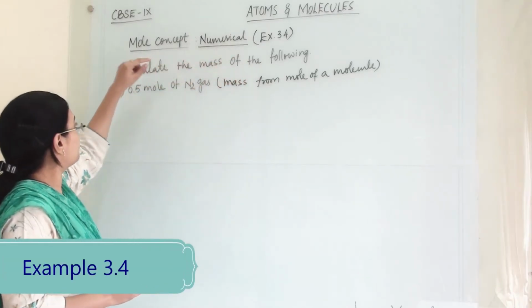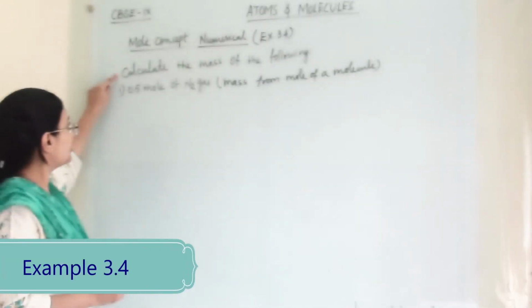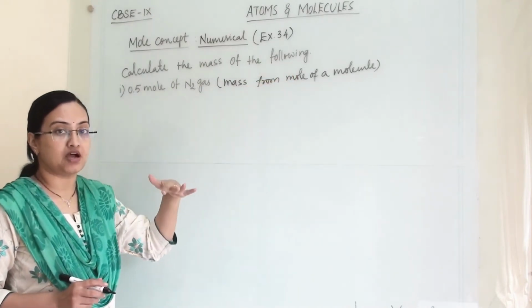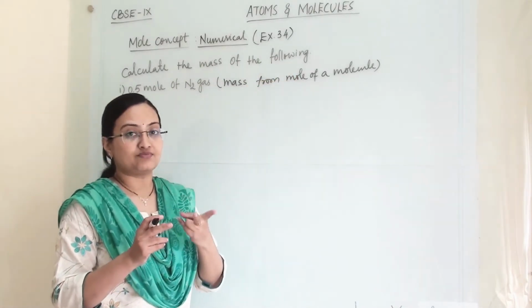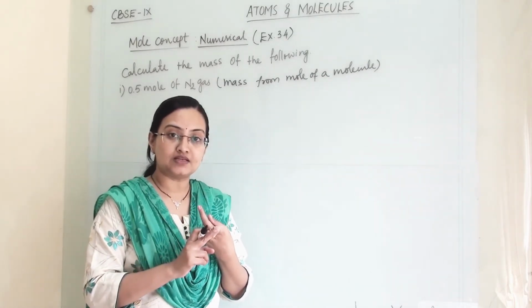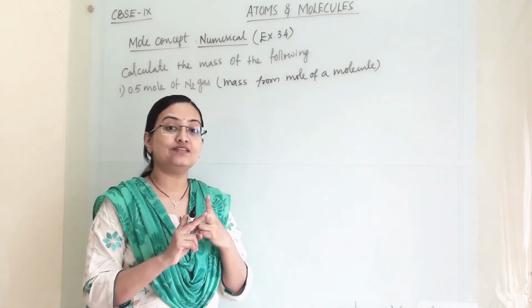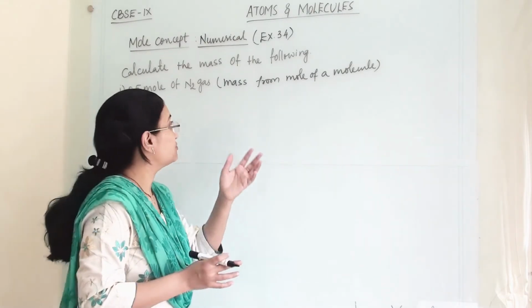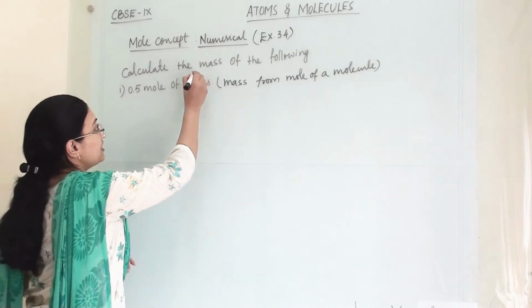Example 3.4, in which it says calculate the mass of the following. So we have to calculate mass. Now there are two types of mass, as we discussed earlier: atomic mass or molecular mass or weight, and the given mass. Given mass means the weight of the substance. That is what we have to calculate here.